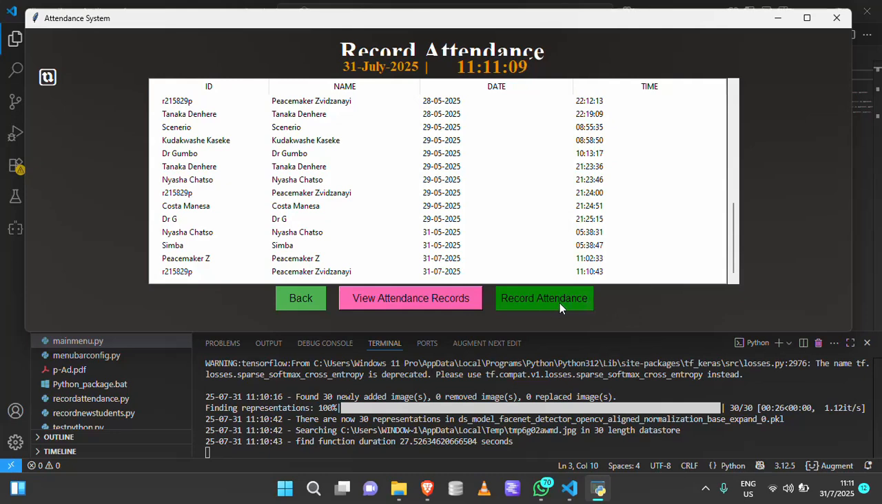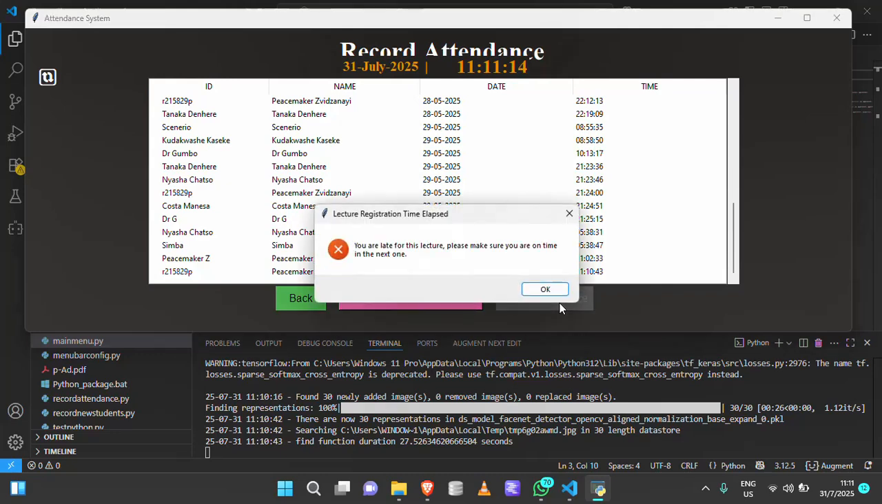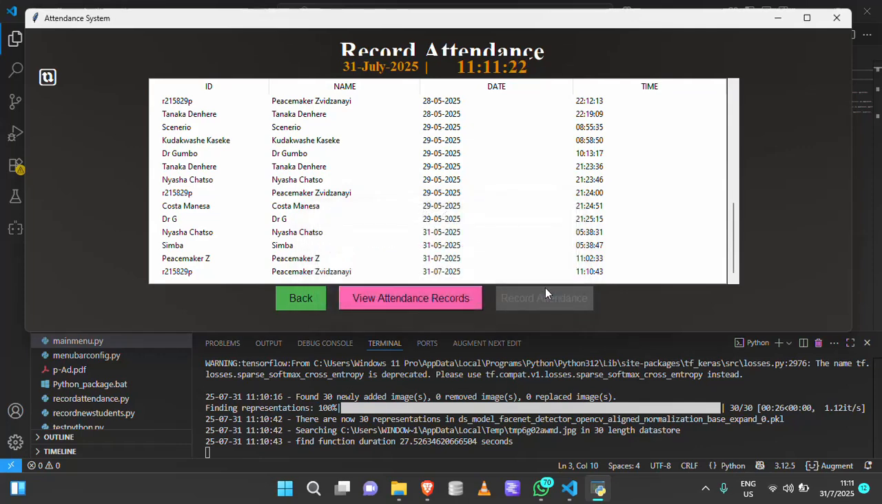So if the student tries to log in at this time, the button will gray out and it will say lecture registration time elapsed. You are late for this lecture. Please make sure you're on time next time, like this. Then once the time is off, when the time is done, right, let me show you.